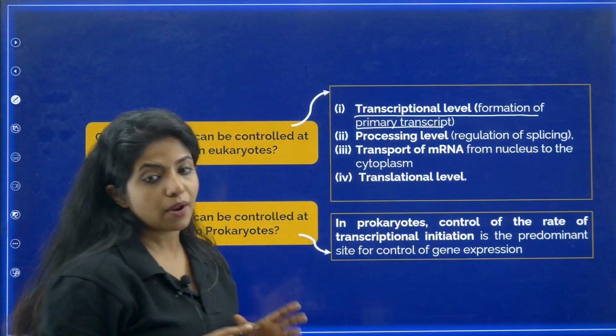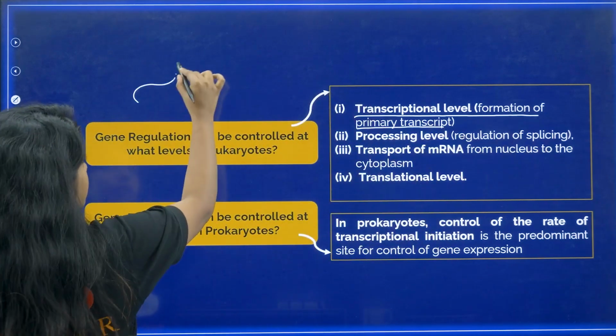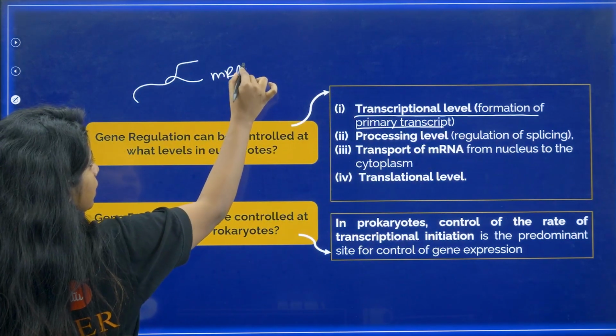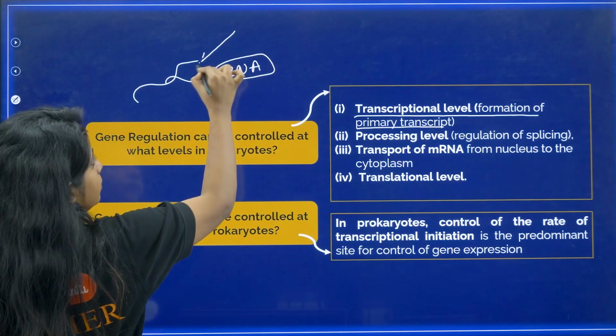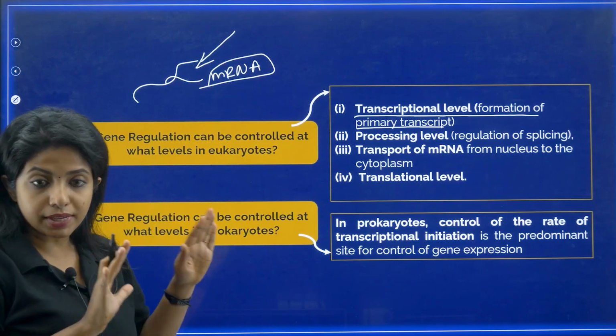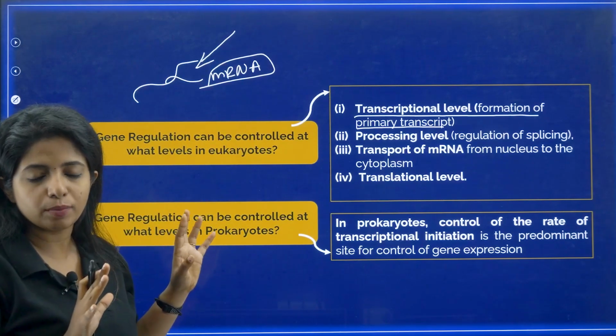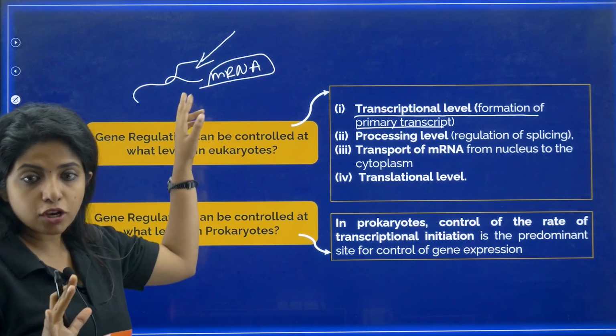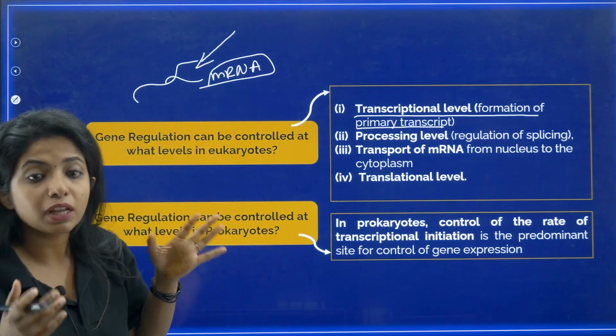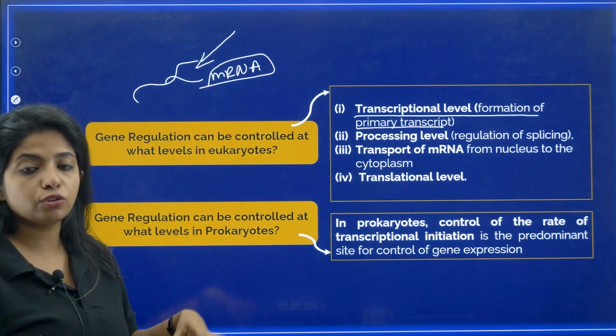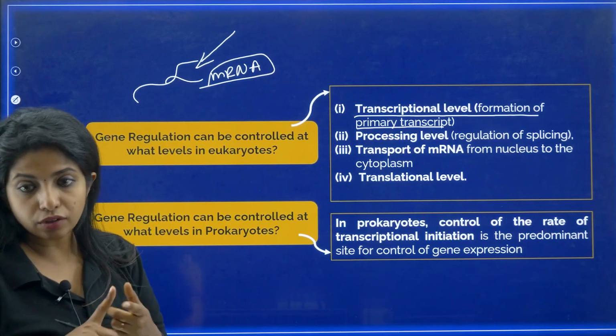Formation of the primary transcript, I can stop it there. When the DNA is going to make the mRNA, at this level I can basically regulate the protein formation, or gene regulation. I can make sure that transcription is not happening if I do not want it, or if I want transcription to happen, I can regulate it over here. That is the first level.